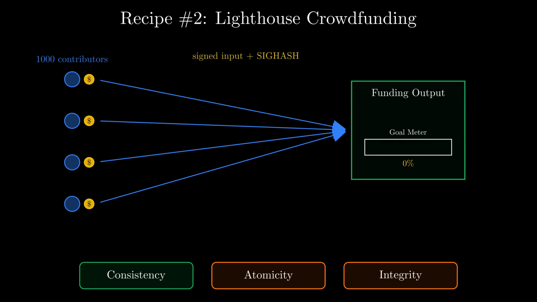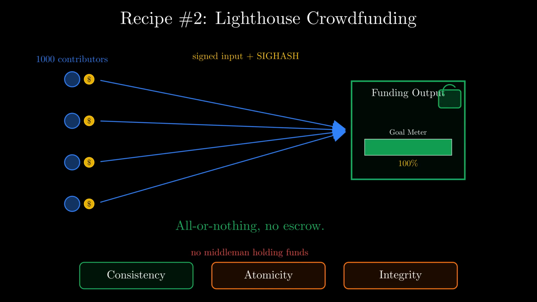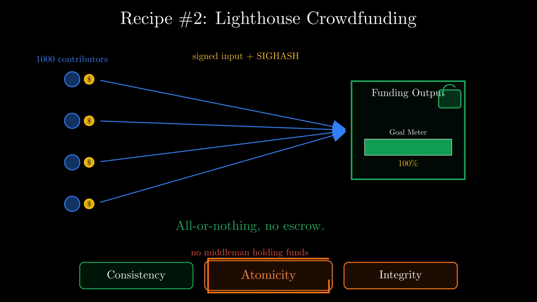They sign with a special SIGHASH flag that locks in the output amount but lets more inputs be added. The transaction can't be spent until the goal is fully funded. It's all or nothing. If the target isn't reached, no money moves. No escrow service, no middleman holding funds. Atomicity does the work that a trusted intermediary would normally do.